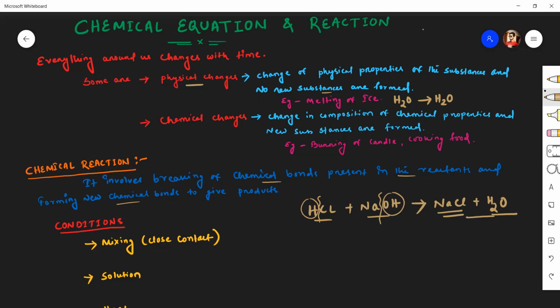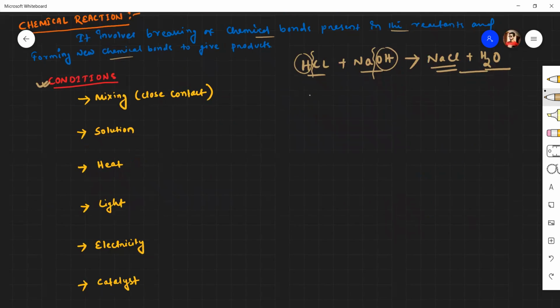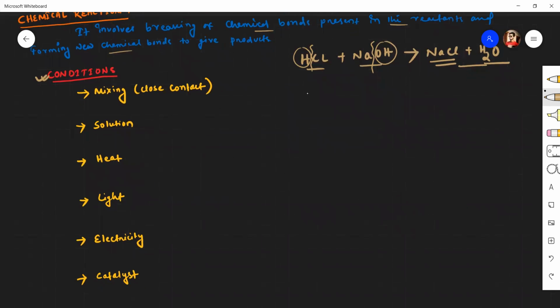A chemical change or chemical reaction occurs when particles collide with each other. When will the collision happen? Collision happens when reactants are in close contact by the supply of some energy. So some conditions are necessary for a chemical reaction. The first condition is mixing or close contact.